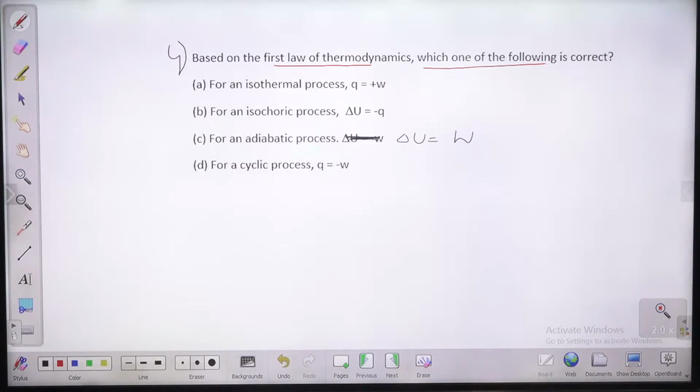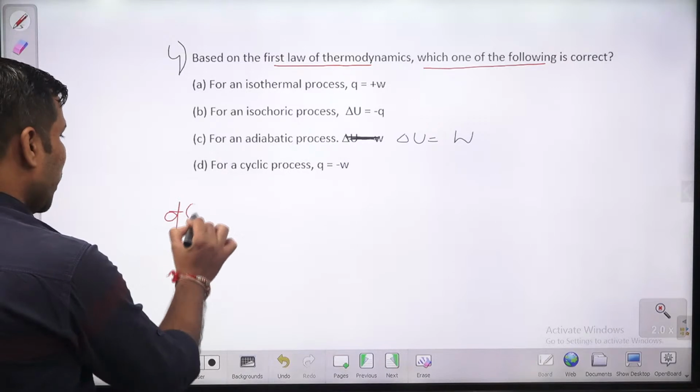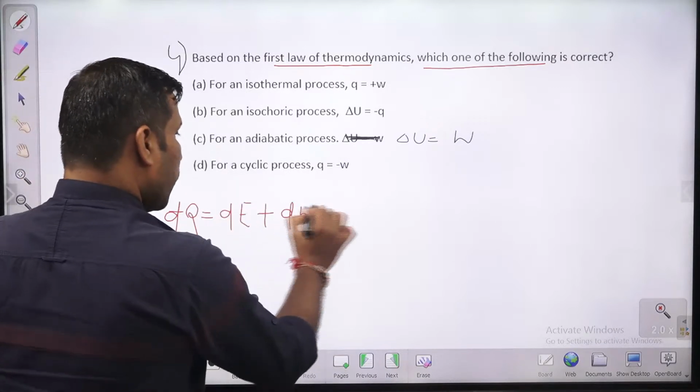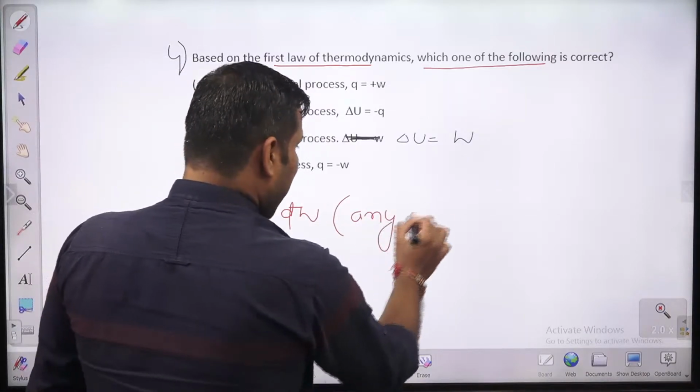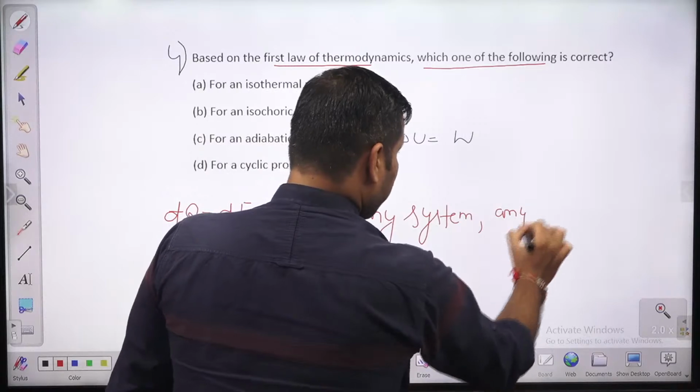Chaliye, based on the first law of thermodynamics, guys, what is the first law of thermodynamics? For a process, how can we write it? dq equal to dE plus dw. This is the first law of thermodynamics for any system, any process.